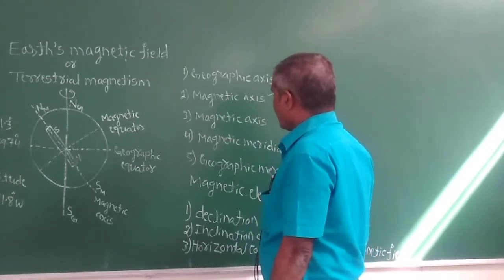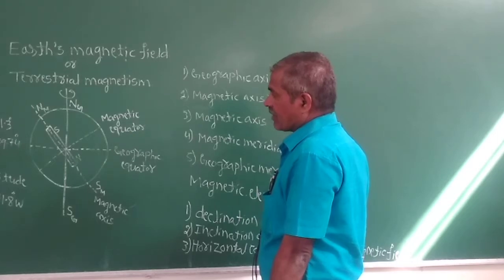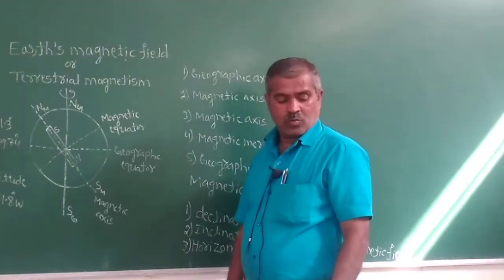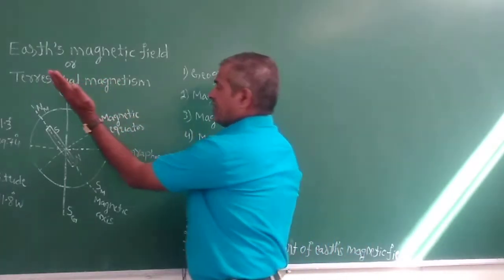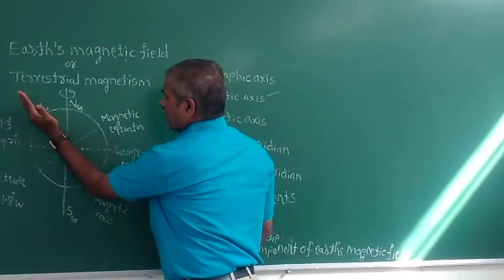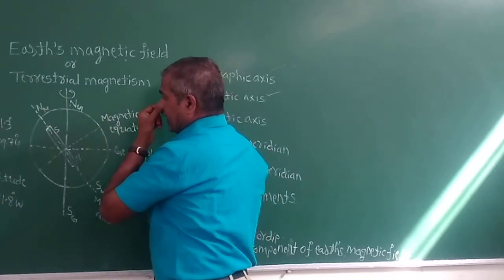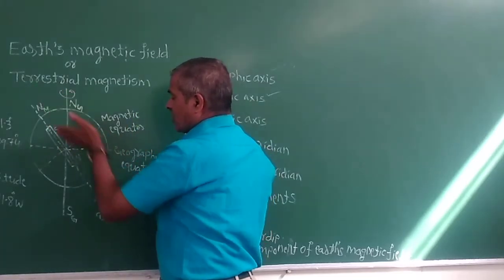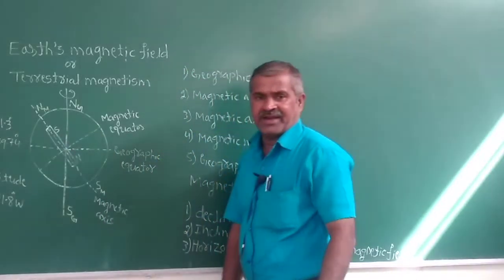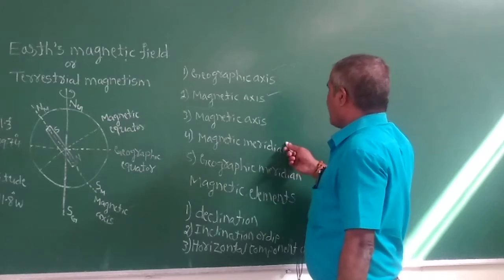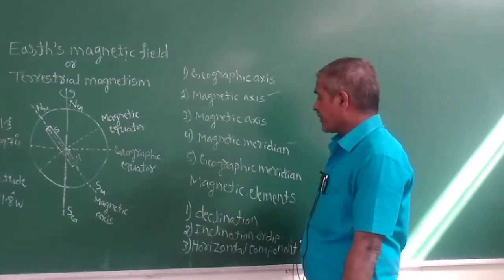Now the magnetic meridian: one vertical plane passing through the magnetic north and magnetic south is called the magnetic meridian.